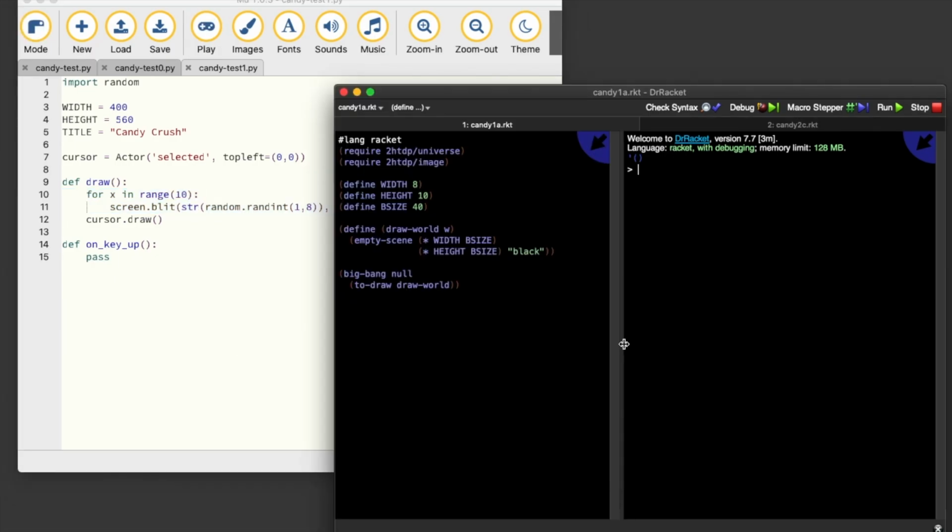So let's see how this tutorial works in Racket. In the tutorial, we use the REPL a fair bit to try out ideas before writing code in our program. So let's have a look at that now. Now this is a basic version of the program that generates an empty world, and you'll see that there's more code here than in the Python version. So the nice thing about doing this in the REPL is we can run all sorts of different functions and see results.